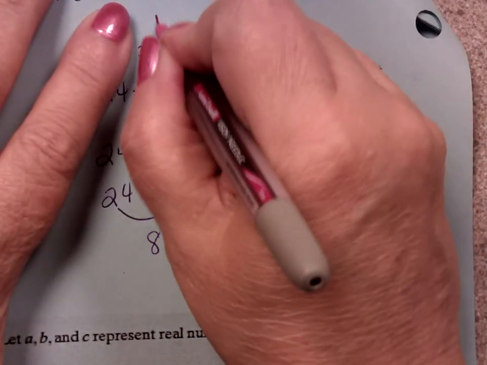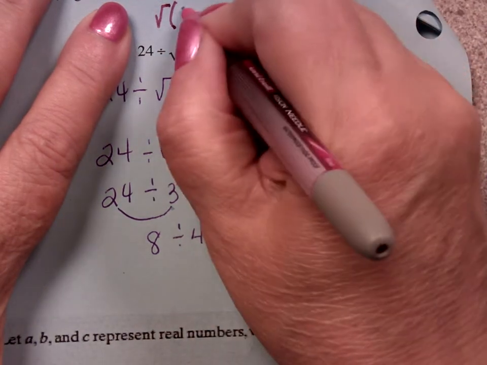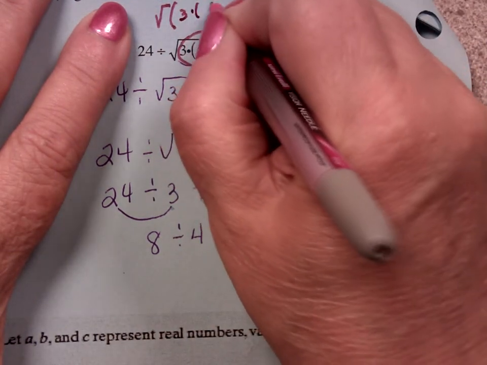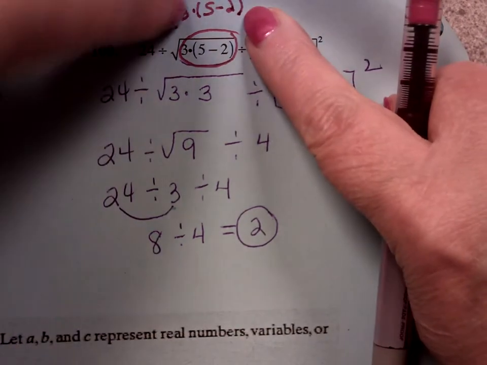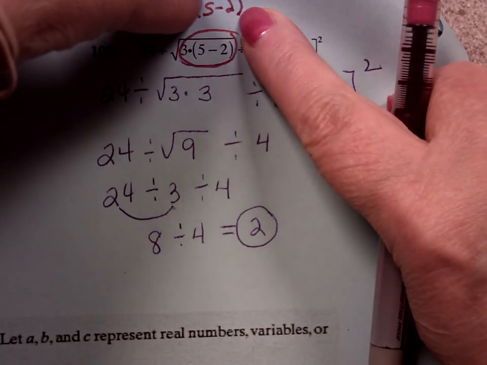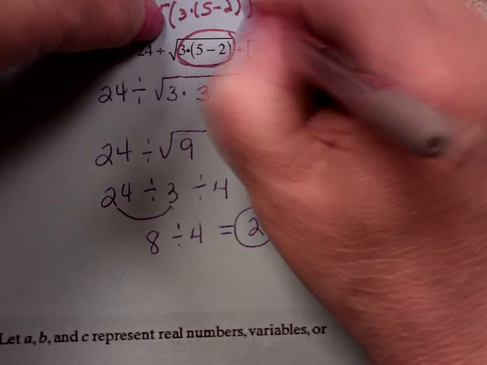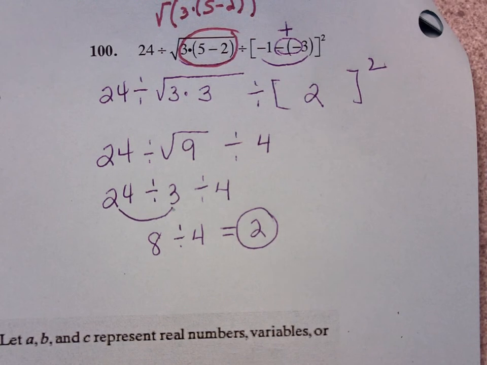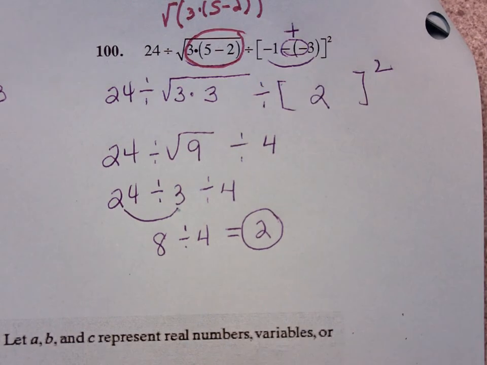So this would be square root parenthesis 3 times, then I put in exactly what I see. But this parenthesis goes with the 5 minus 2. That means I have to have another parenthesis to close off the square root. If I don't do that, then it assumes everything I type in afterwards is still under the square root.